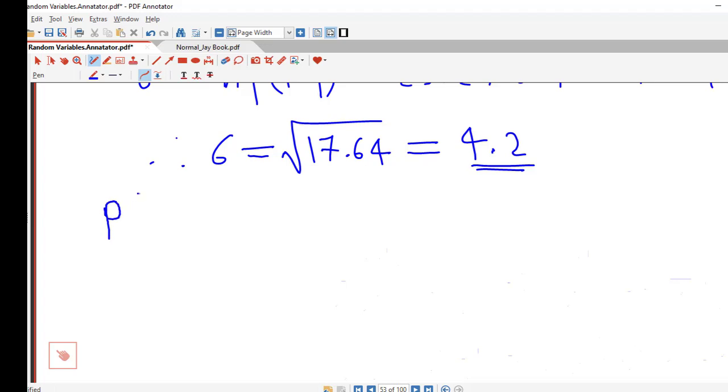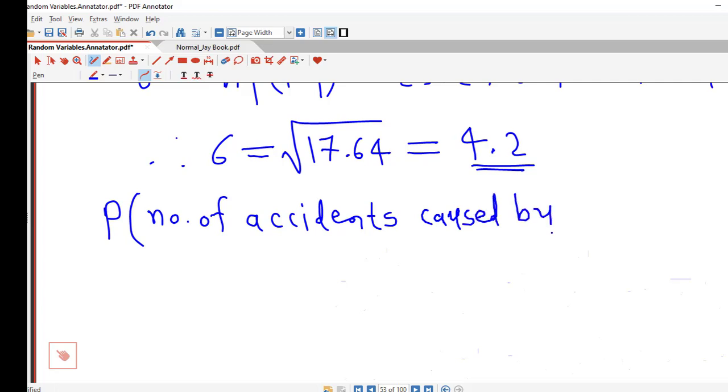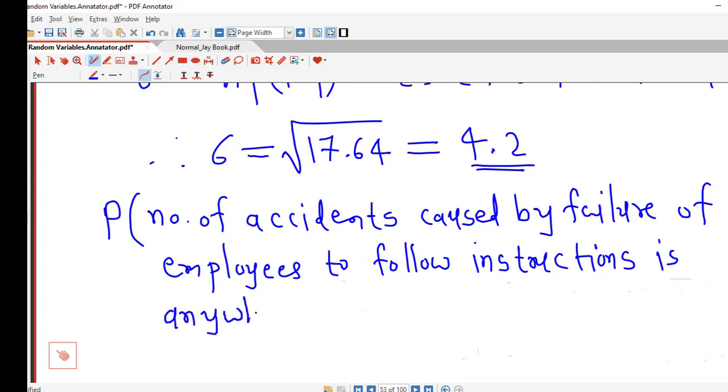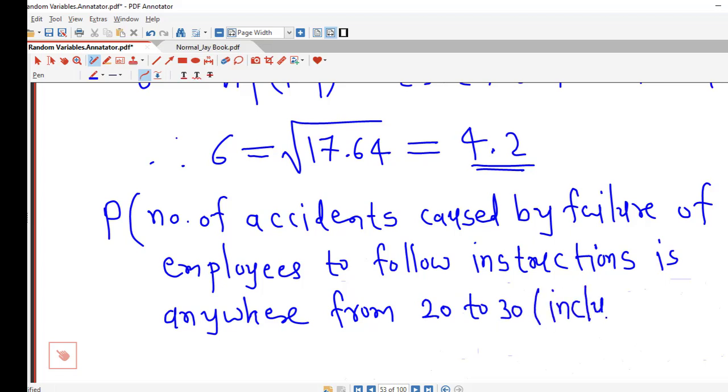So we can write the probability that the number of accidents caused by failure of employees to follow instructions is anywhere from 20 to 30, and we have to include 20 and 30, so in the bracket we write 20 to 30 inclusive.